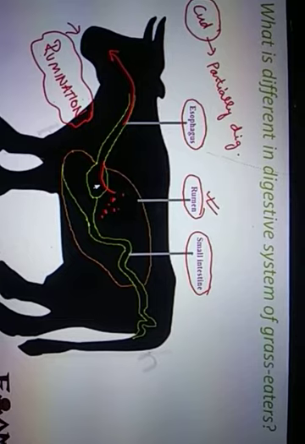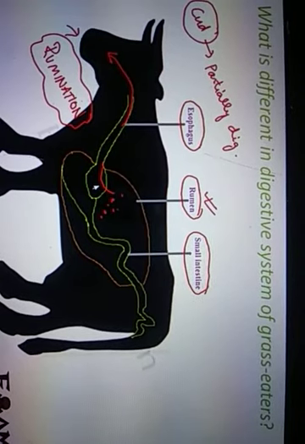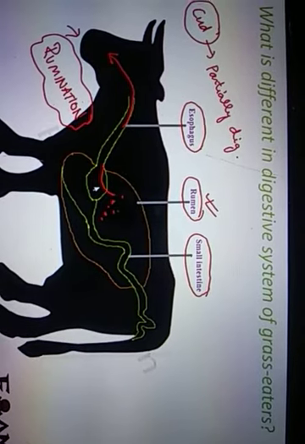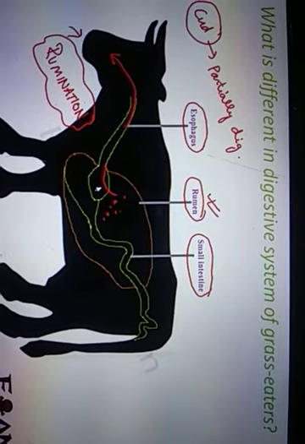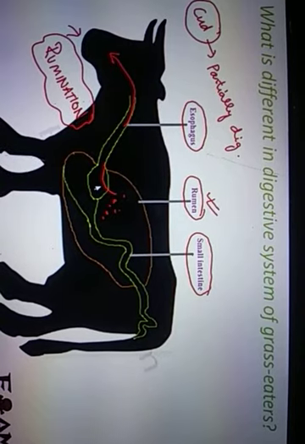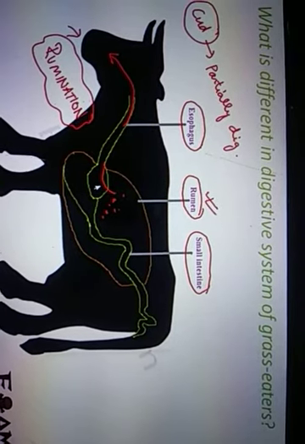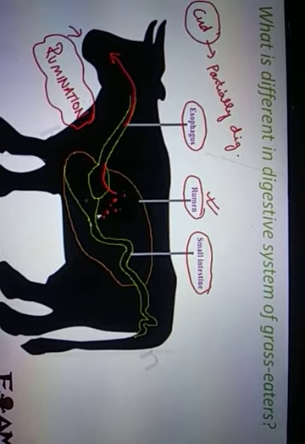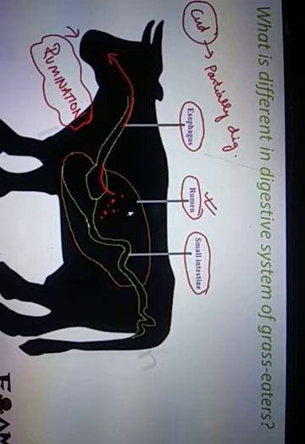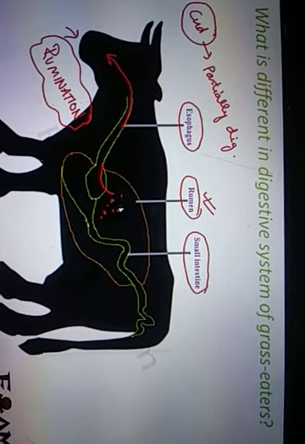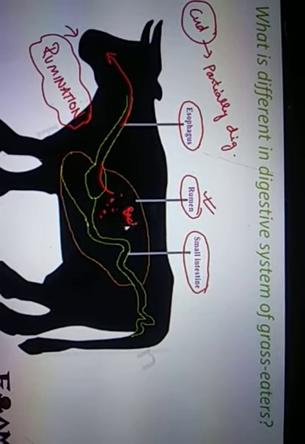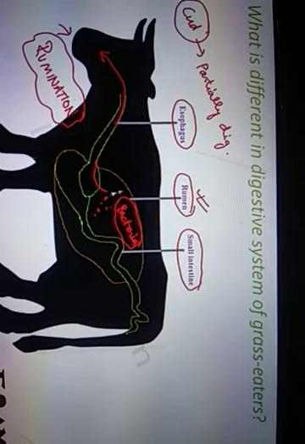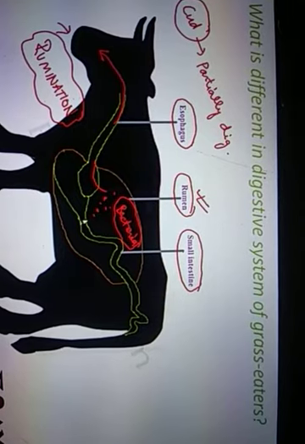But in the case of human beings, once the food reaches the stomach, it goes to the small intestine and cannot come back to the mouth. So in one cycle, the cellulose cannot be digested because it is difficult to digest. When the cellulose remains in the rumen, there are certain bacteria present in the rumen, and these bacteria act on the cellulose and help in its digestion.